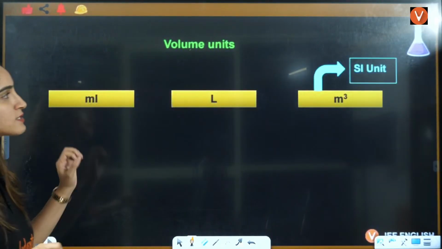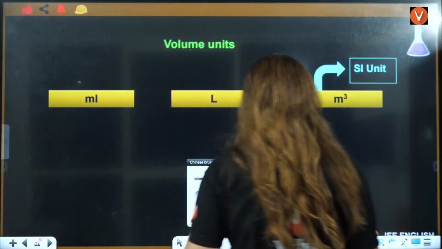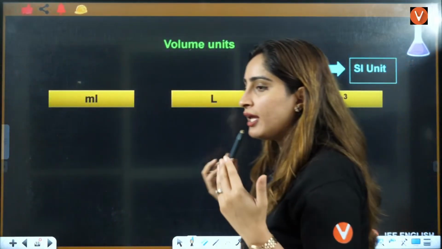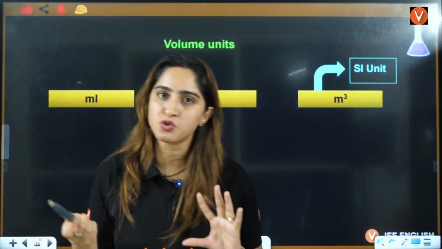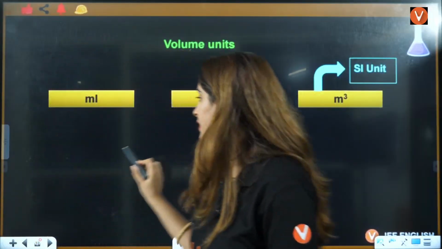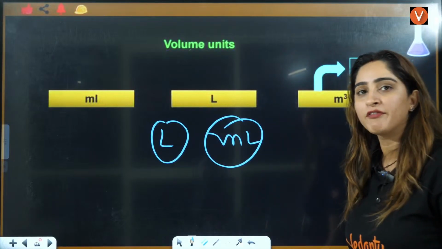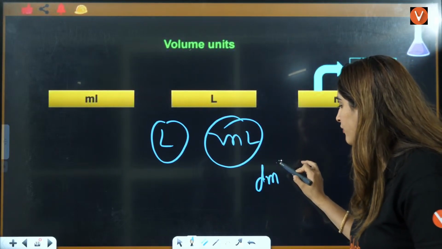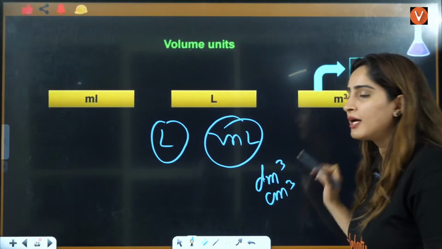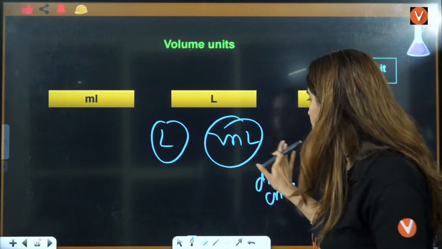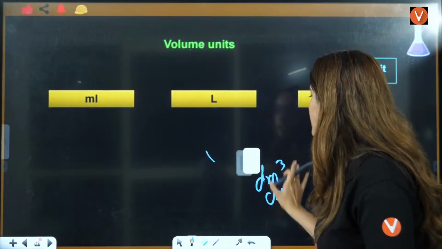Now let's do the volume units. Volume unit is also very confusing for students, because if it is given in liters or milliliters, then it becomes easy. But if it is given in decimeter cube, or centimeter cube, then it becomes very confusing for the students. Okay, so let's see this here.